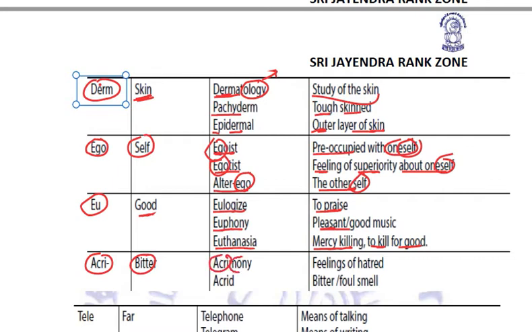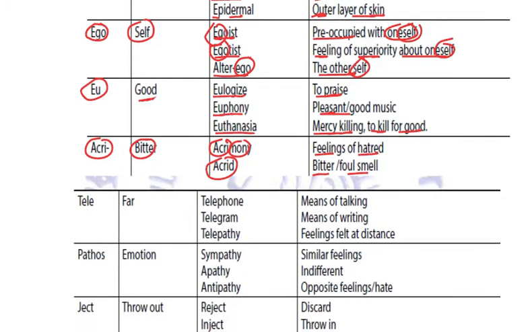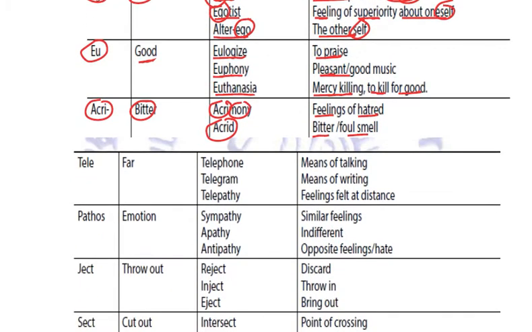Next root word is acri, which means bitter. For example, acrimony. It is the feeling of hatred, the feeling of bitterness. Acrid, that is a bitter, foul smelling thing. That is called acrid. Next, we all know tele. Now, this tele we relate with telephones, but what exactly is the real meaning? It means far. So telephone, it is the means of talking over far off distances. Telegram, this is the means of writing. Telepathy, it is the feelings felt at a distance.